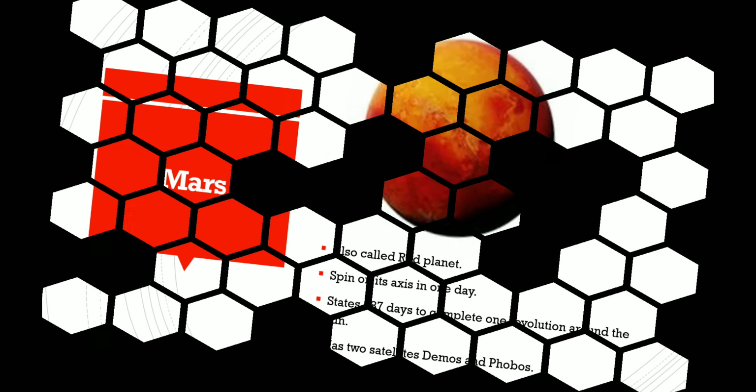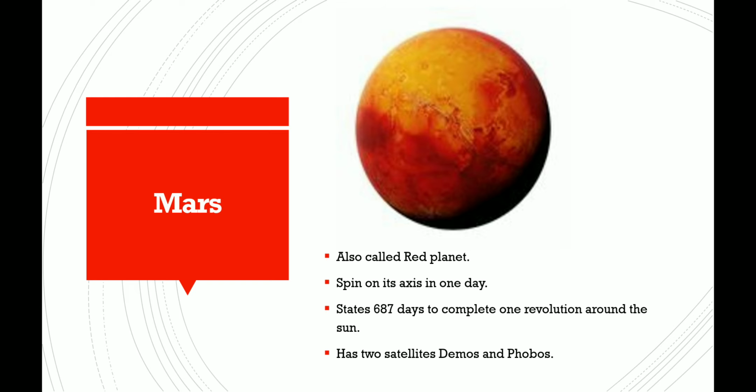Next planet is Mars, which is also called the red planet. Why is it called the red planet? Because it assumes a brick-like color in the night sky. It spins on its axis in one day, whereas it takes 687 days to complete one revolution. Mars has two satellites, Deimos and Phobos.